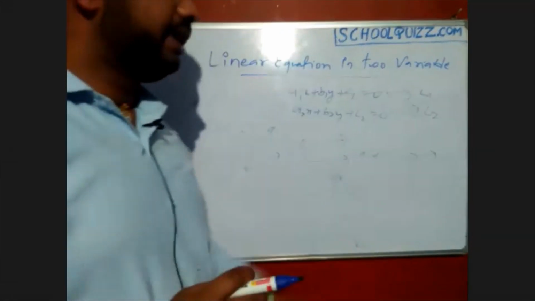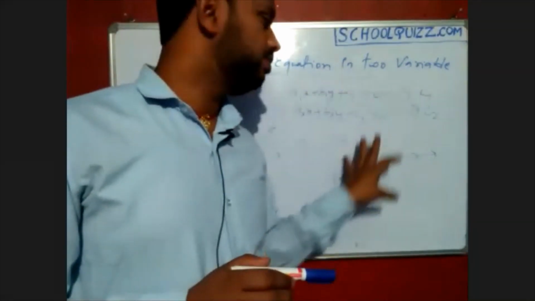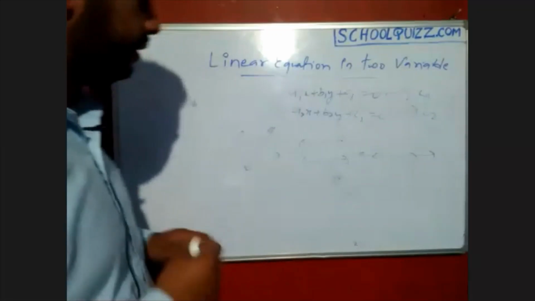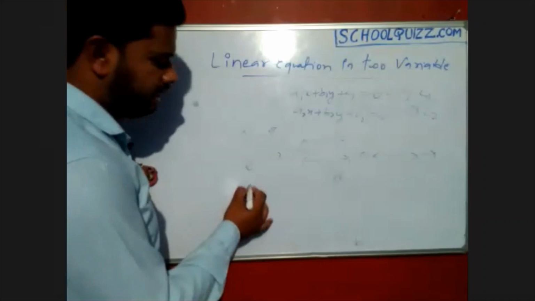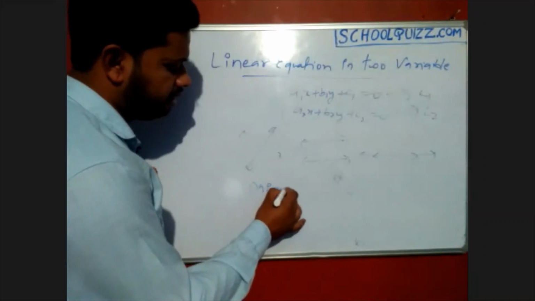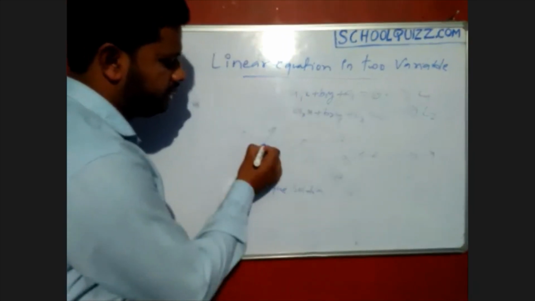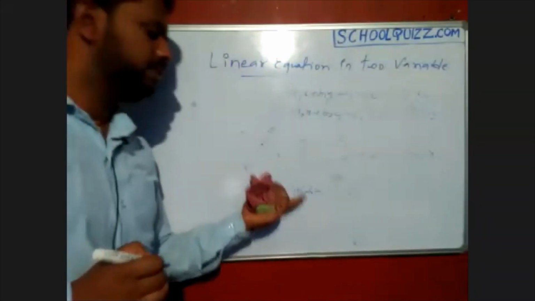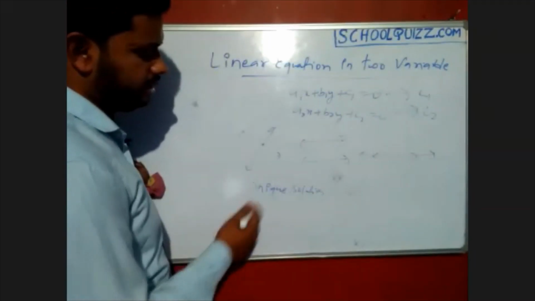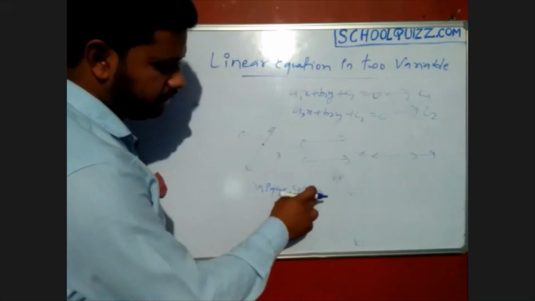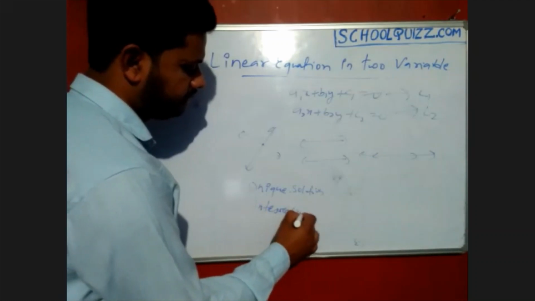So these three conditions you get by seeing the terms, what is the relation between line 1 and line 2. This is the intersecting line, and this line only we call a unique line. Okay, unique solution, because we are getting only one solution in that. That's why, because only one cross section is there, we can get one solution of that. So these are the unique solutions, and this is called intersecting lines also.